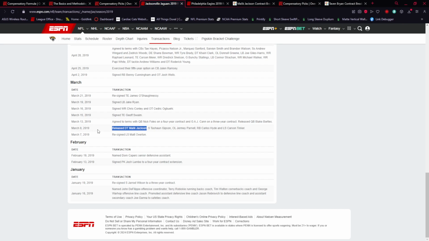Players that sign with the team after a certain date, I believe it's either the Monday or Tuesday after the NFL draft, so this would basically be May and beyond, those players do not count as CFAs no matter what their situation is. CFAs are gone. You can sign players at will at that point. It has no impact. So that's when we start to see things set in stone more. I believe there's other ways you can lose those picks, but that's kind of the cutoff. That part of it I don't fully understand. Usually we don't see them change at that point, so it's not super relevant here, but you can do some research on that if you'd like.